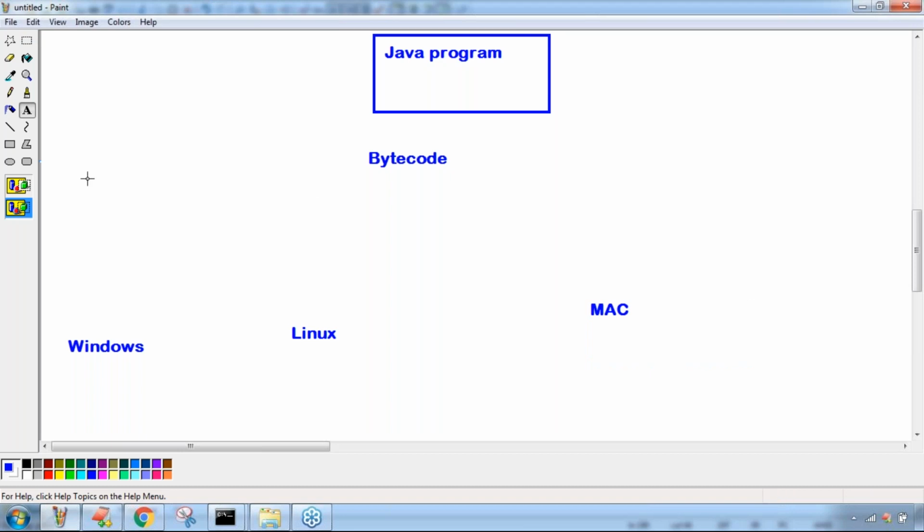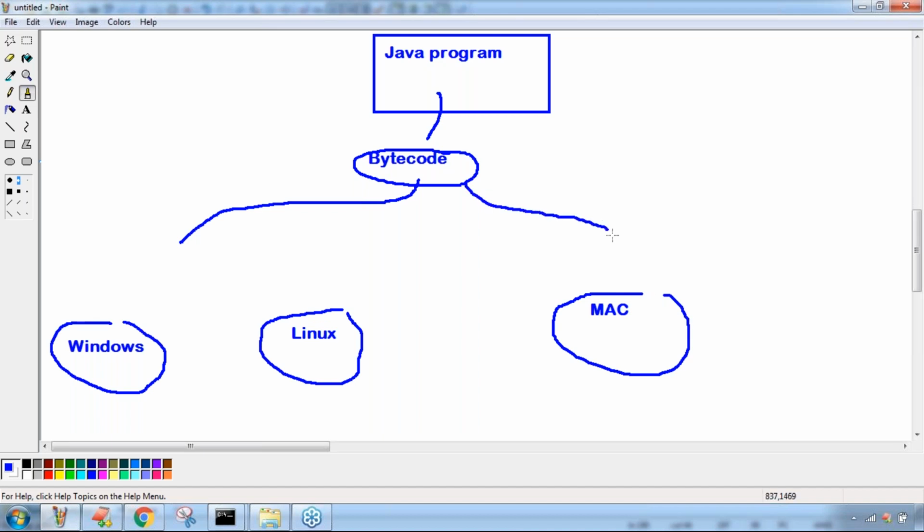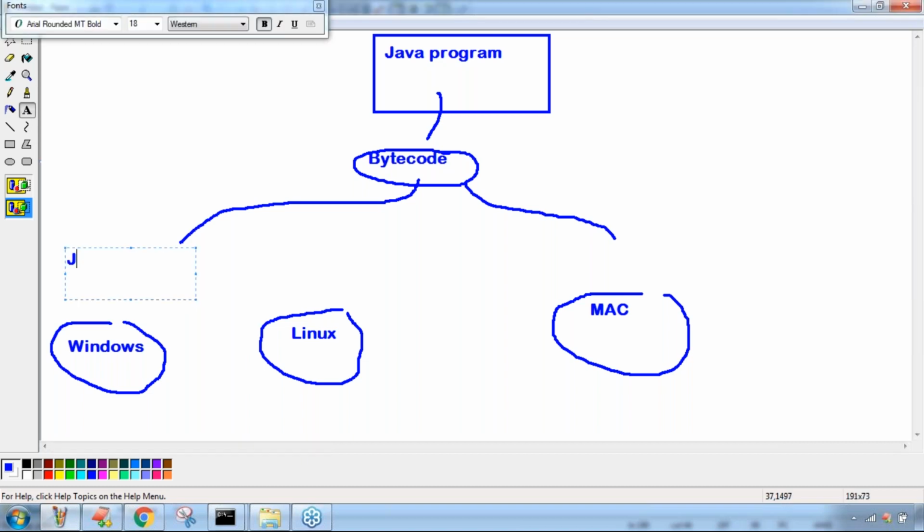Now the point here is, the Java program, whatever you developed, once compiled into bytecode, this bytecode can run on any platform, no problem at all. But it is compulsory to translate this bytecode into the corresponding platform-specific machine code. Some component must be required. Who is that component, sir? JVM must be required. We covered this already. JVM for Windows.